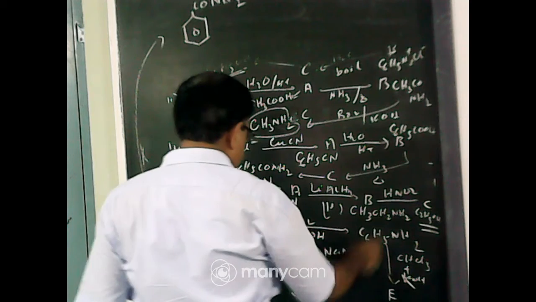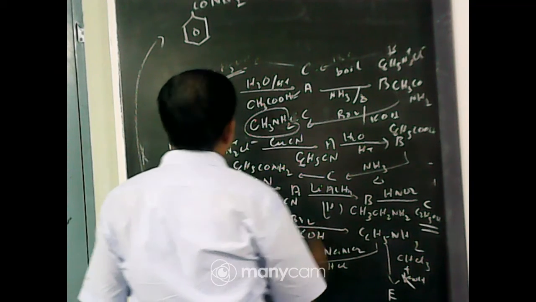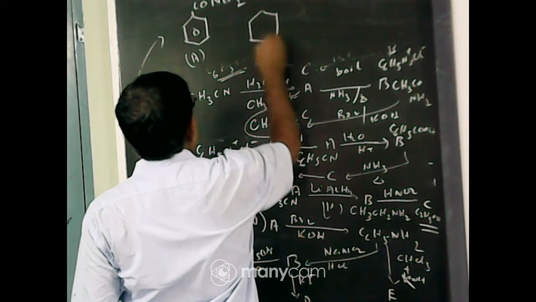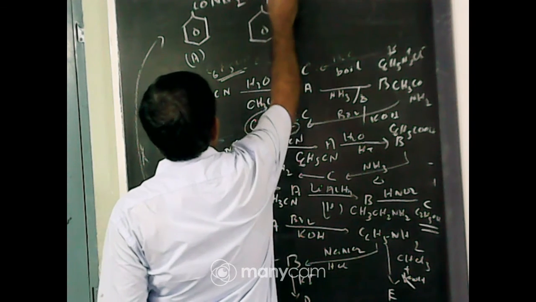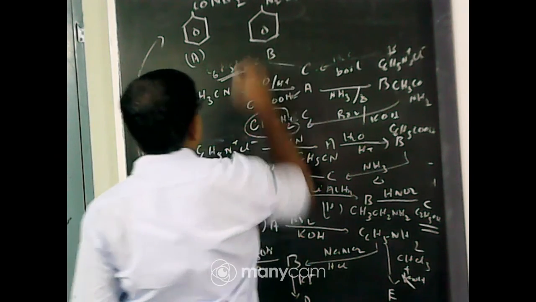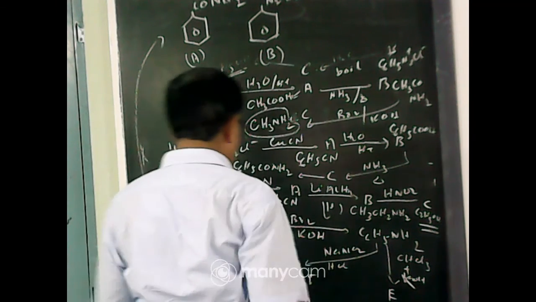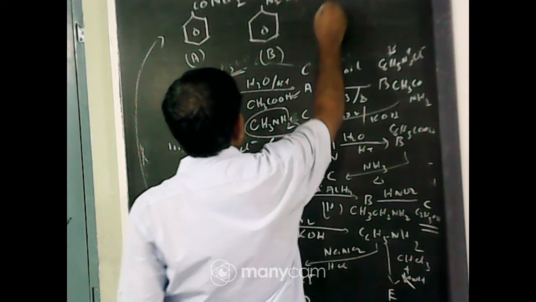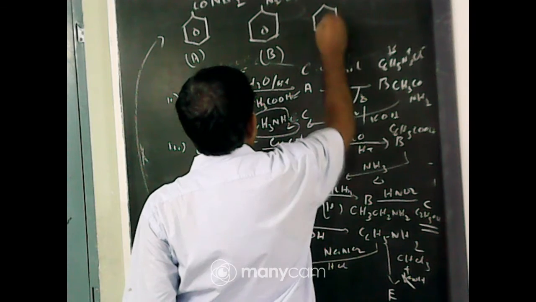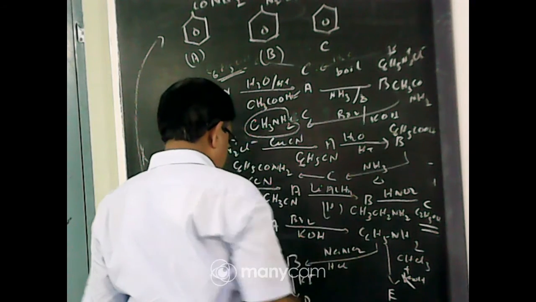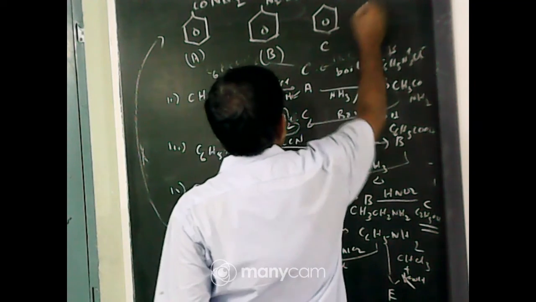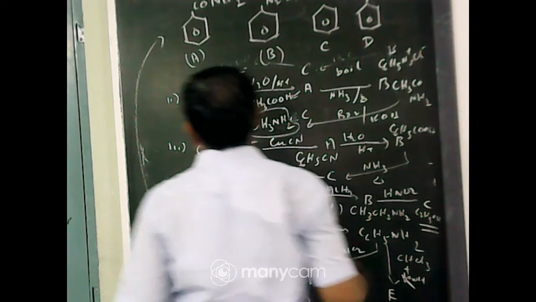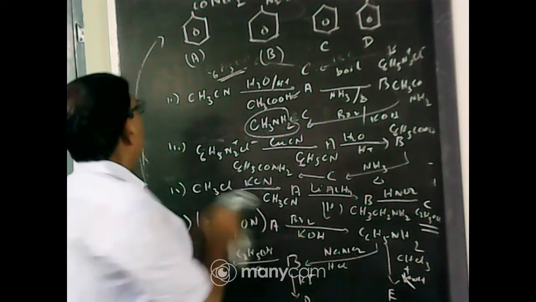Now aniline when treated with NaNO2 and HCl, this will be A treated with NaNO2 and HCl. So what will be B? Diazonium salt, N2+Cl-, benzene diazonium chloride, that will be B. Now this diazonium salt treated with ethanol, reduction takes place to form benzene, that will be C. B reacts with KI to form iodobenzene, benzene ring with I, that will be D. And what will be E?